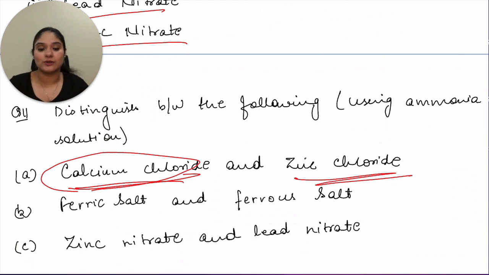That zinc chloride, you have ammonia. So, what is happening? Then ferric salt and ferrous salt, again, you can directly distinguish based only on the observation. You can say dirty green precipitate or reddish brown precipitate, but write them properly, students.